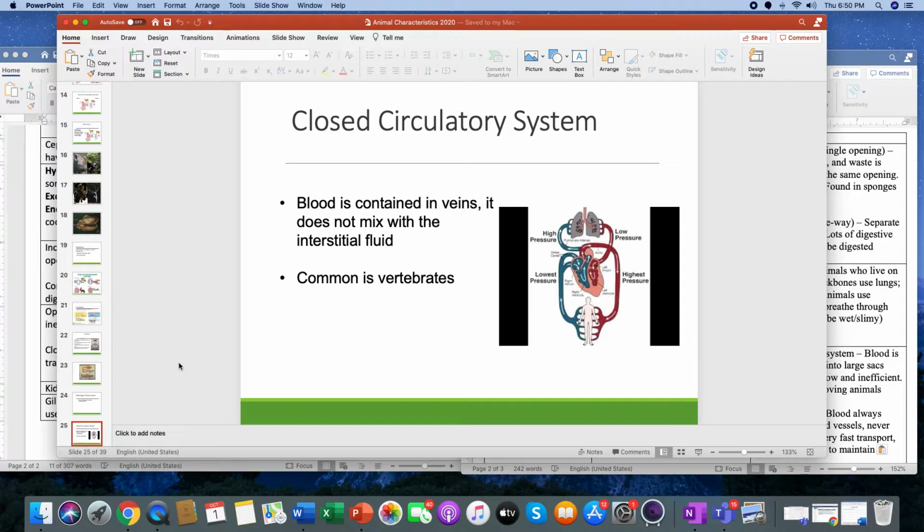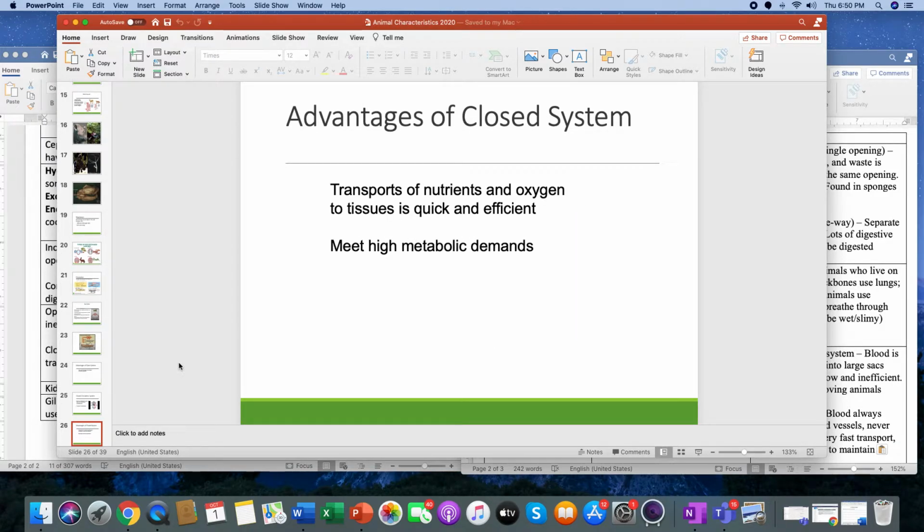The closed circulatory system is where blood is contained in vessels, but that is not mixed with the interstitial fluid. Okay, it is most common in invertebrates as well. There's an advantage to this. You need to know the advantage. Write this down, pause it, do whatever you want. It transports nutrients and oxygen to tissues quickly and effectively.